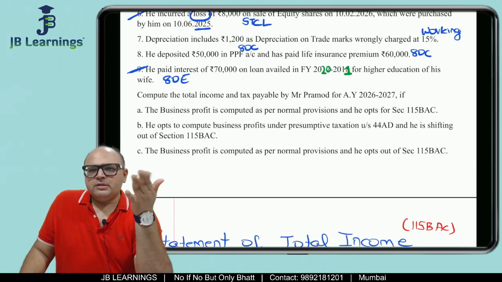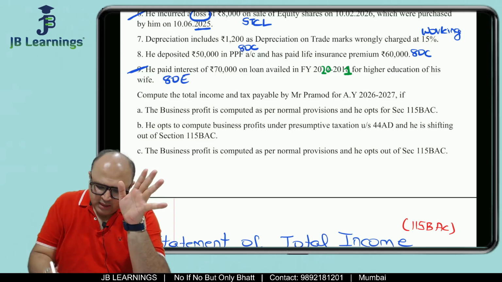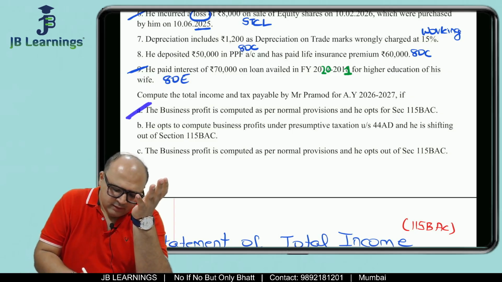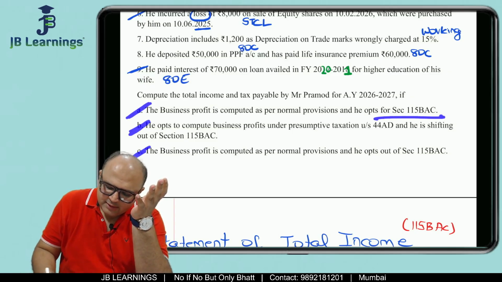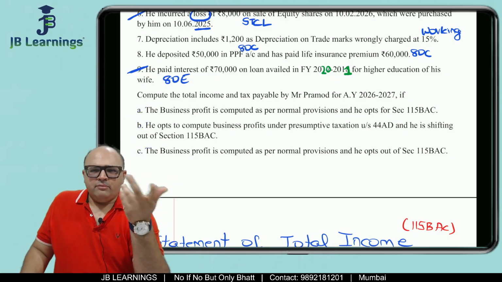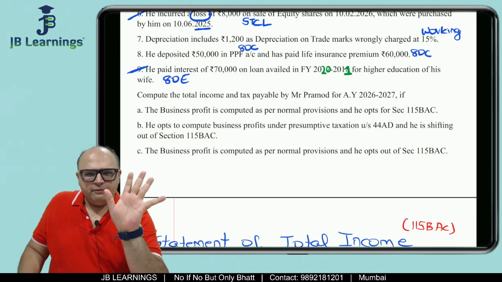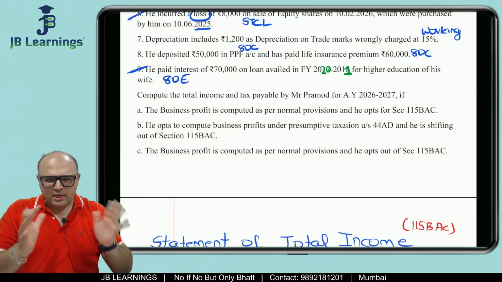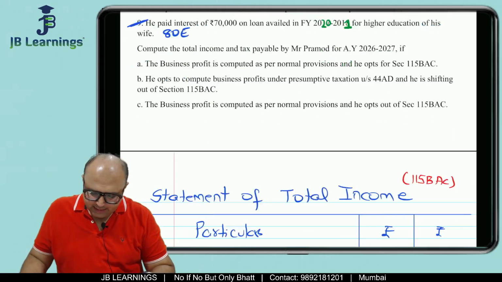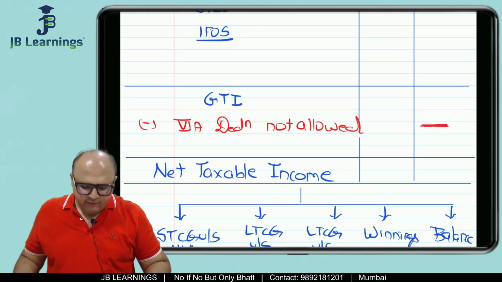And then I solve the sum as per 115 BAC. But since in this question they have given, solve as per 115 BAC first, so I am also solving the sum as per 115 BAC first. Okay, so that much adjustment you should be knowing in exams. All right. So this is my format.